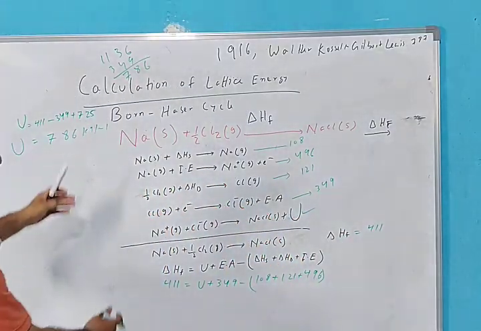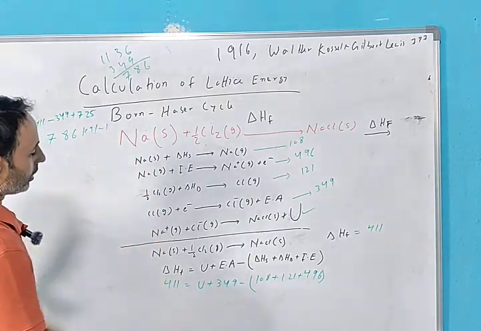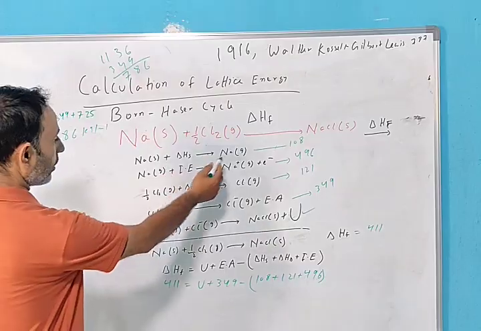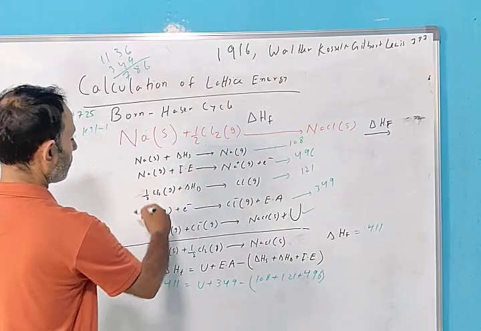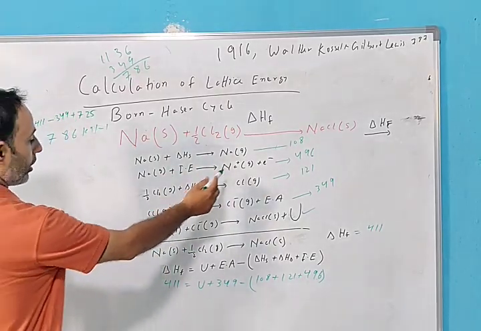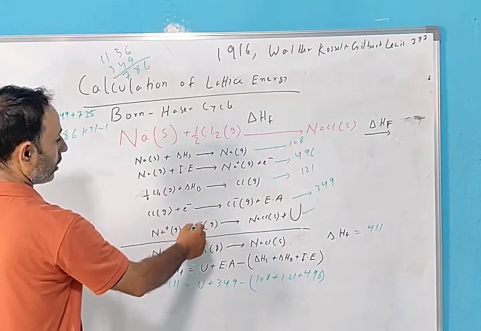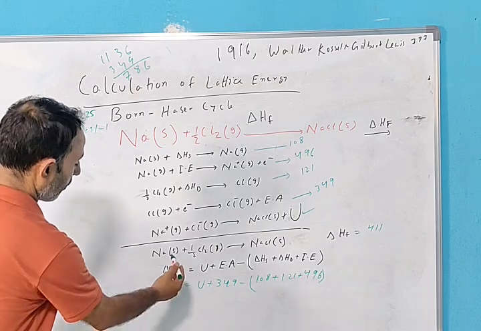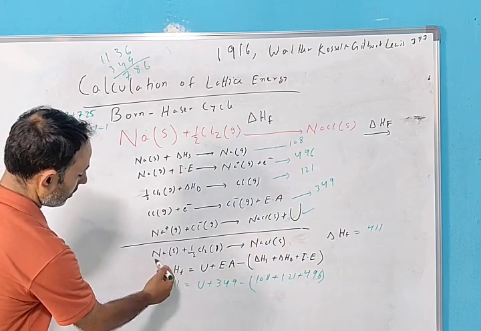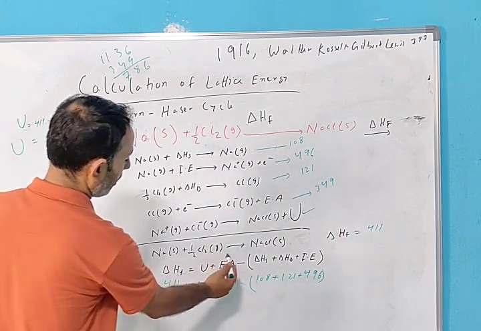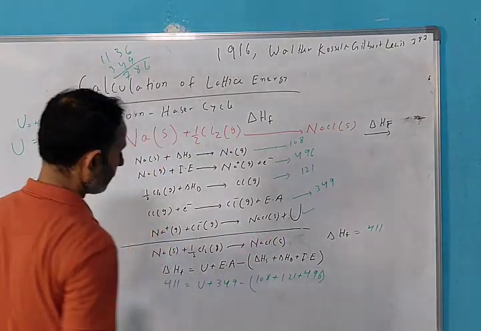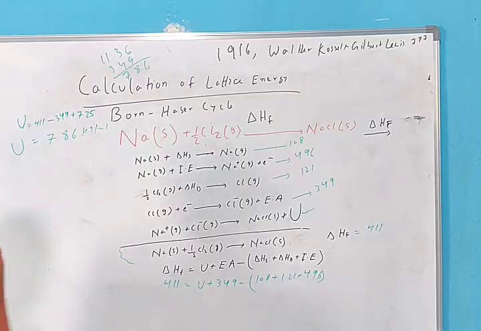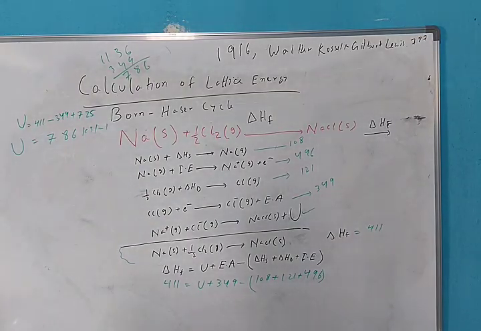मैंने जब सारे इक्वेशन को ऐड किया, ठीक है, Na solid, Na gas strike out, Na plus strike out, Cl minus strike out. After striking everything out, we will get Na solid plus half Cl2 gas, NaCl solid. ये फाइनल इक्वेशन हमको मिलेगा सब कुछ सब्सट्रैक्ट करने के बाद, ठीक है।